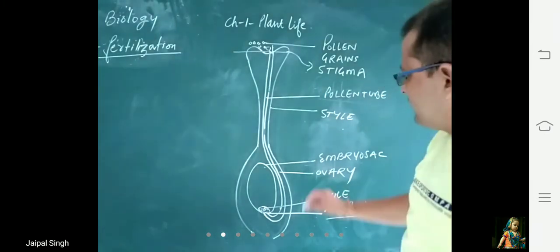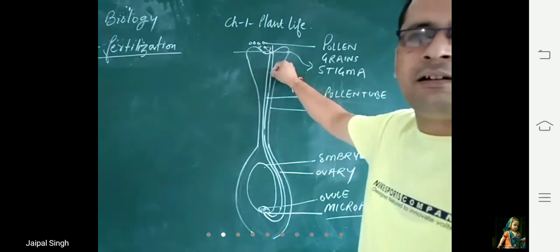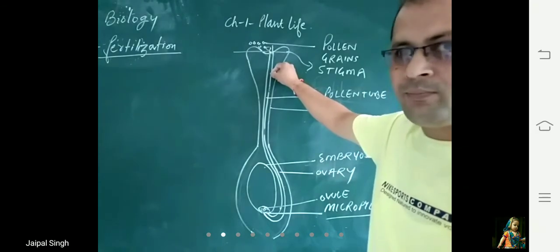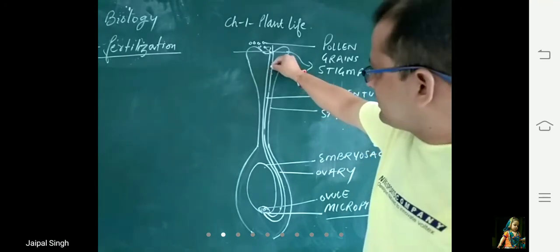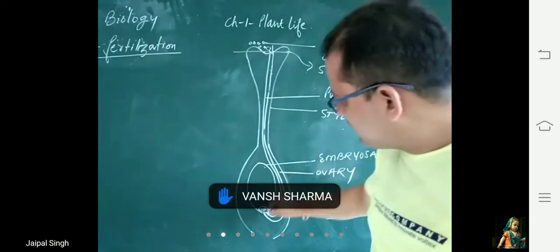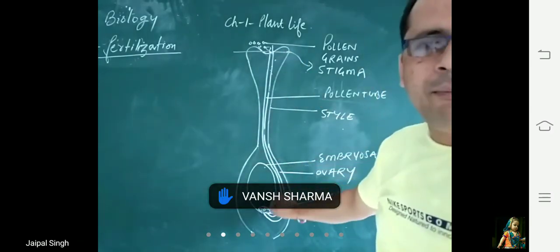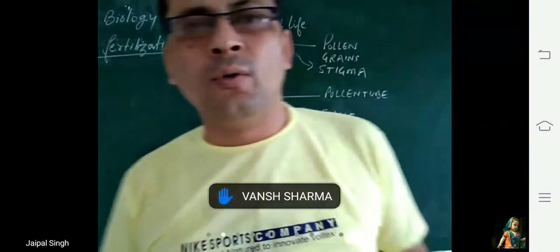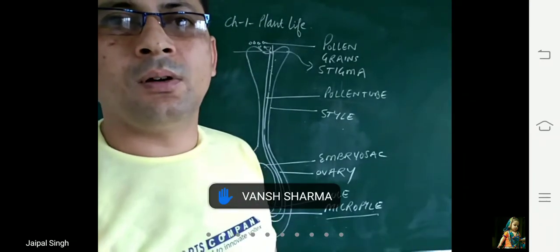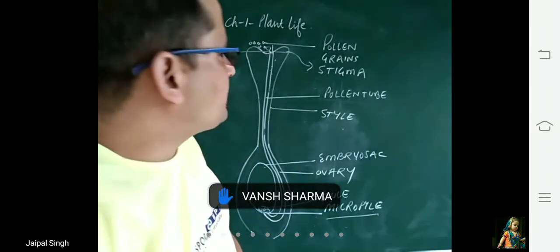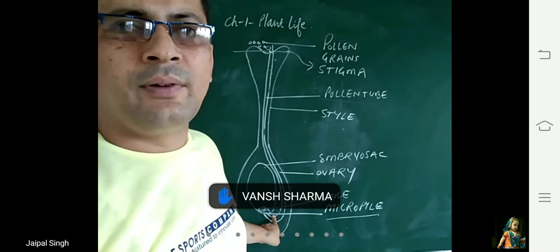Now what happens? This pollen tube carries the male gametes, that is male nuclei. When these male nuclei or male gametes reach the ovule, the male gamete fuses with the egg which is present in the ovary. The pollen tube is carrying the male gamete, and the ovule contains the egg, which is the female gamete.